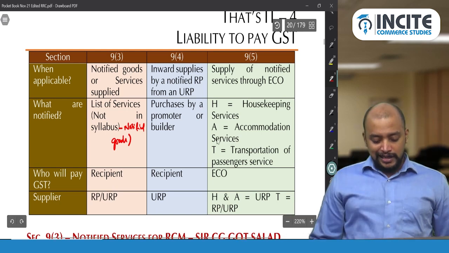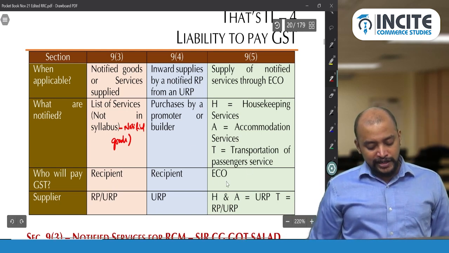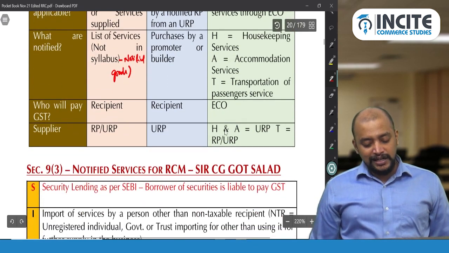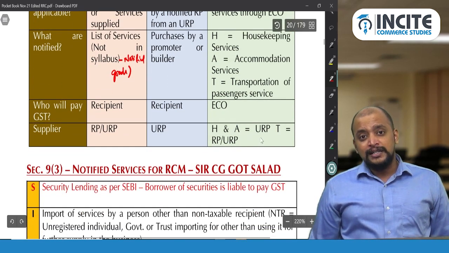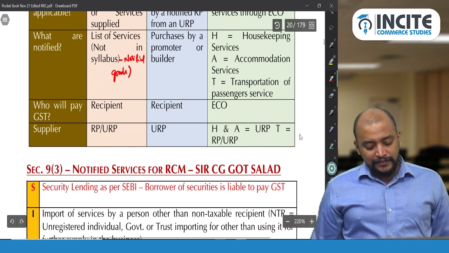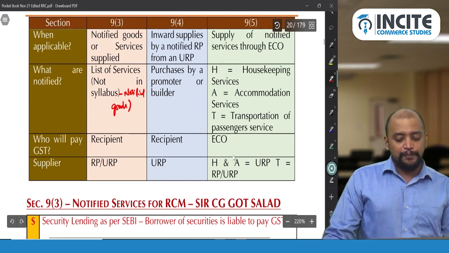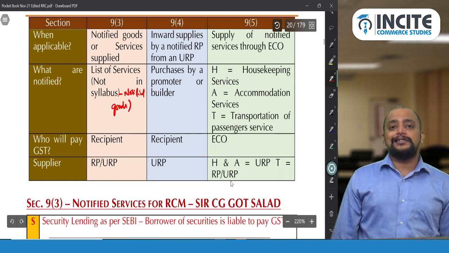Okay. So the liability to pay GST is on the e-commerce operator. In case of housekeeping and accommodation, the supplier should be unregistered. In case of transportation of passenger service, the supplier can be registered or unregistered.